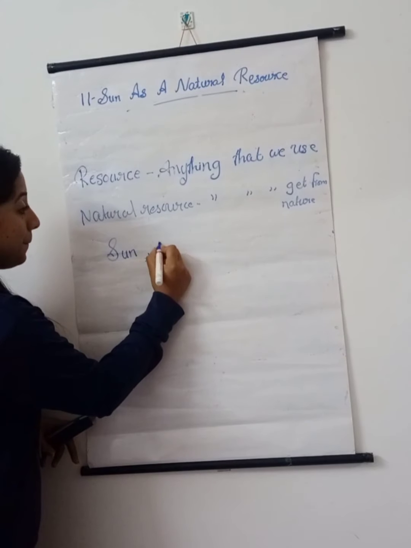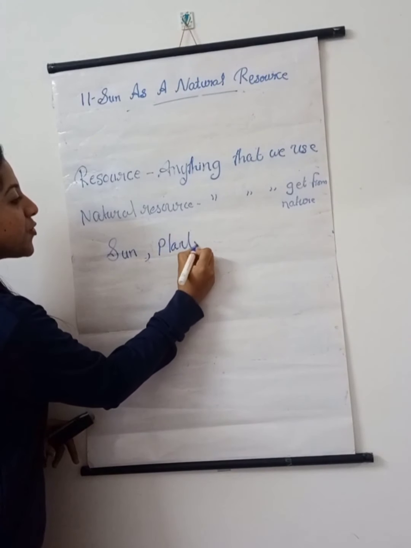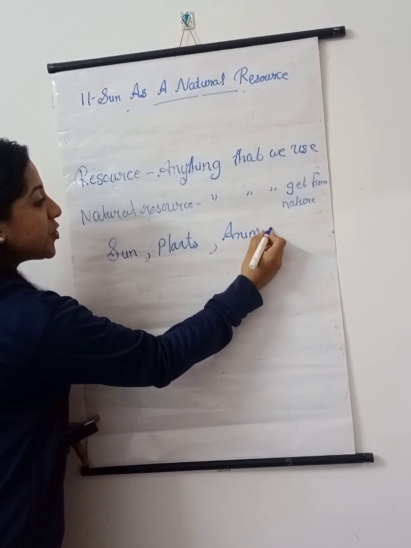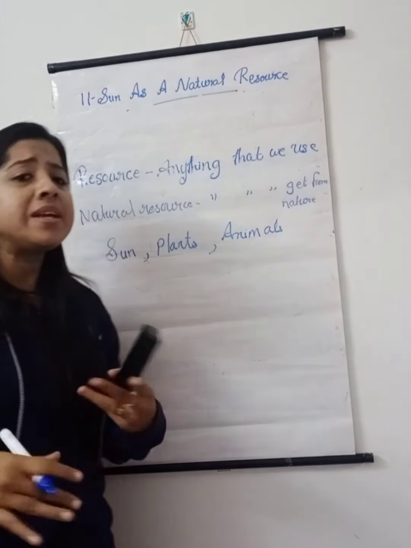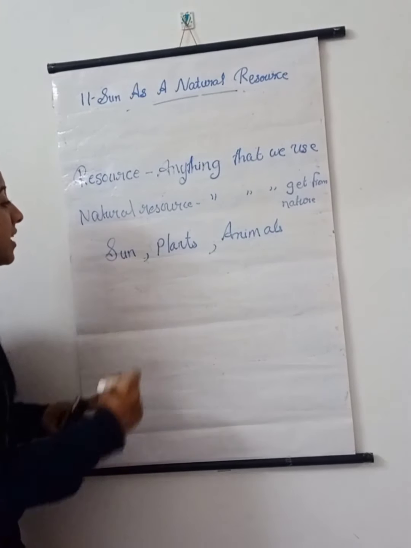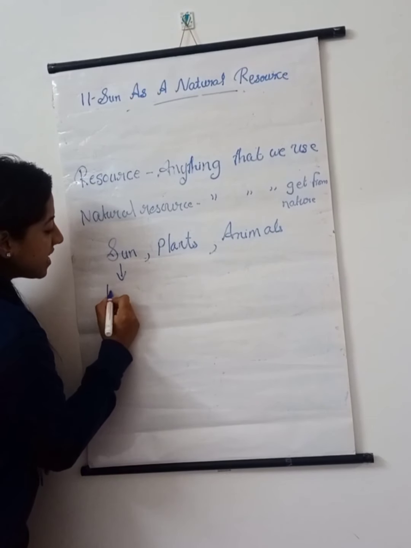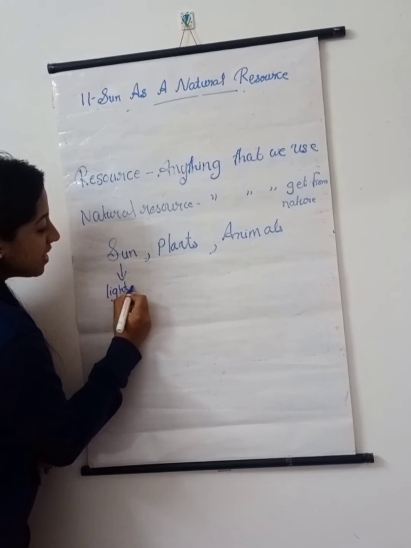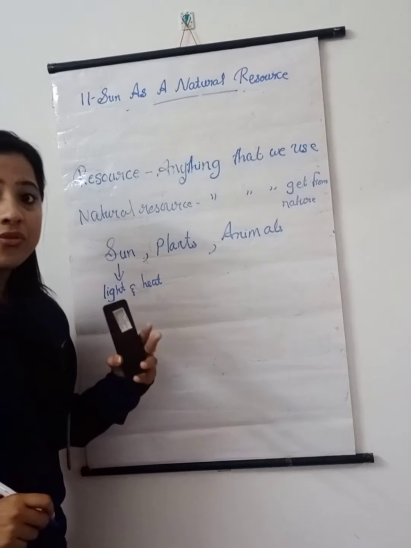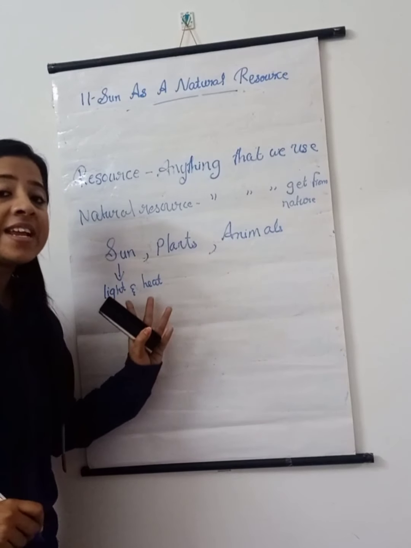Then plants will act as the natural resource. Animals will act as the natural resource. Now let us simply discuss how all these things are acting as natural resource. We know the sun, it gives us light and heat. So we are using this light and heat of sun.